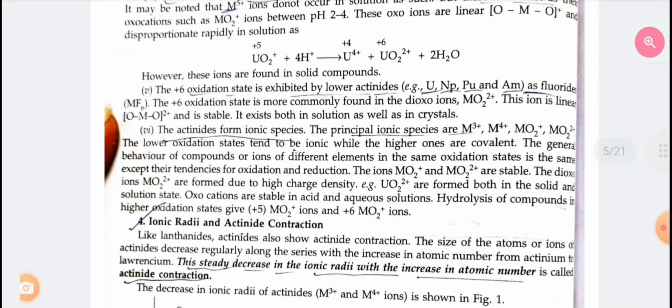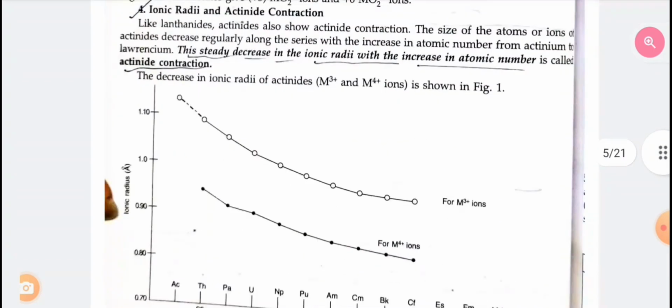Fourth, ionic radii and actinide contraction. Like lanthanides, actinides also show contraction. The size of the atom or ion of actinides decreases regularly along the series with the increase in atomic number from actinium to lawrencium. This steady decrease in the ionic radii with the increase in atomic number is called actinide contraction. The decrease in ionic radii of actinides is given below.